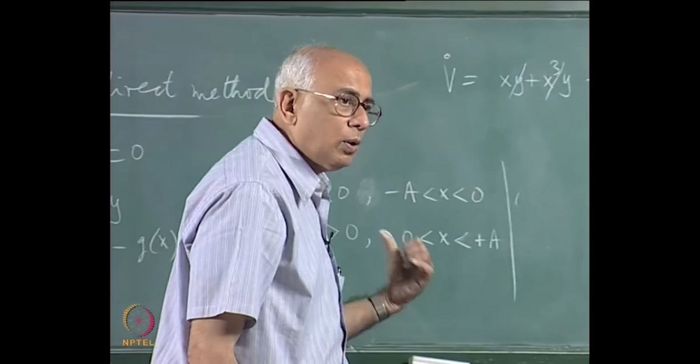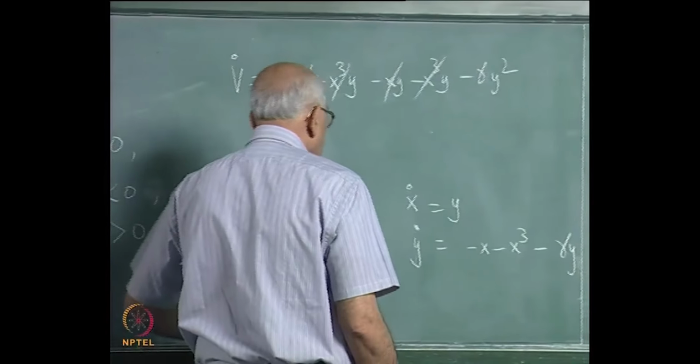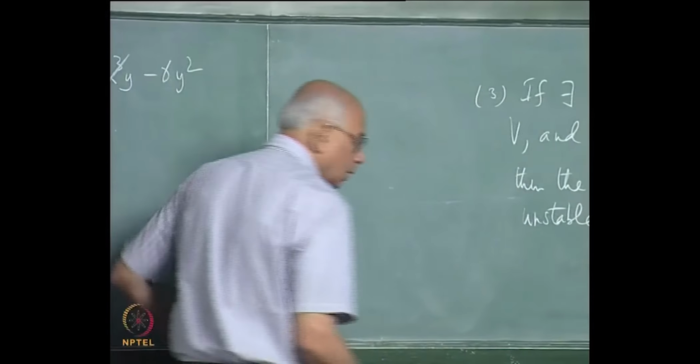Similarly, for the simple pendulum problem, choose the following Lyapunov function and show that the system is actually also asymptotically stable.